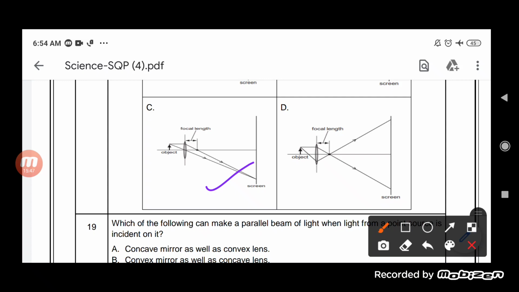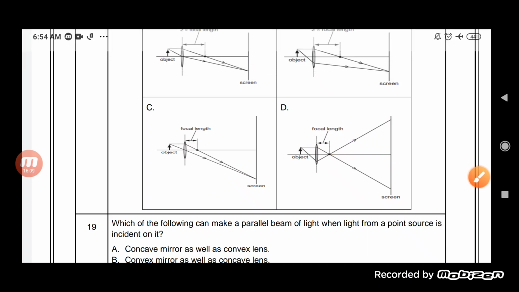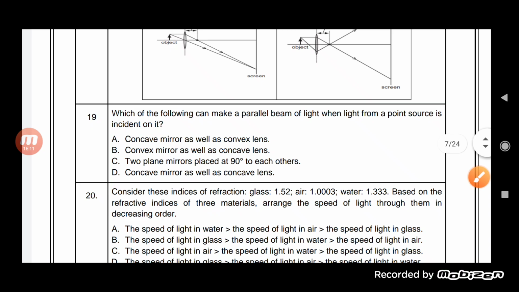Then the fourth one, again it is wrong, because the first ray which is passing through the lens is correct, but the second one which is coming towards the lens will not bend like that, so that's why this is also a wrong diagram. So out of these, the third one is the correct option.